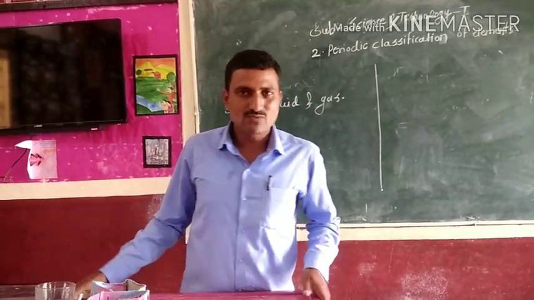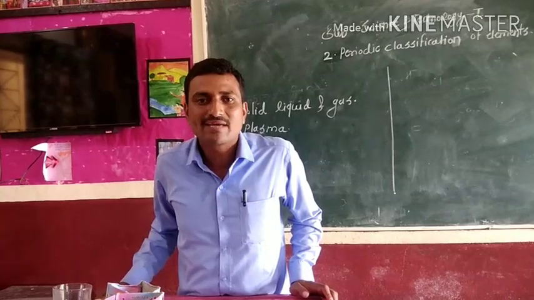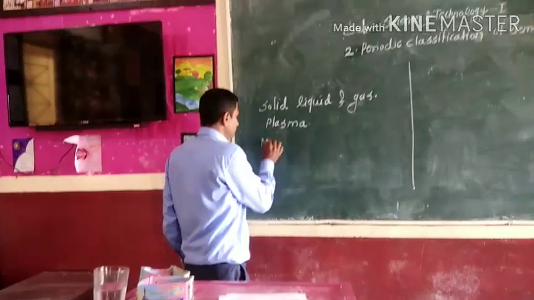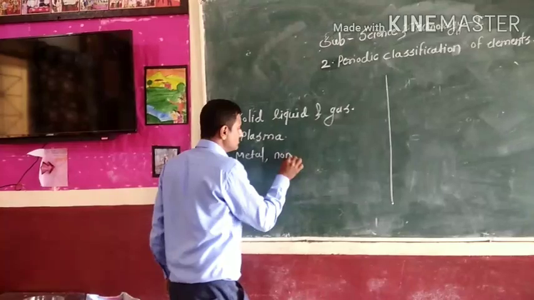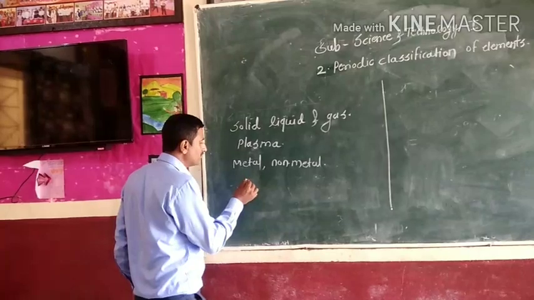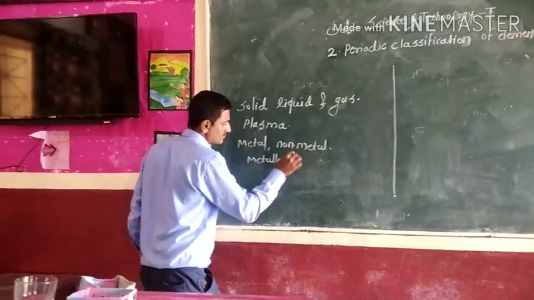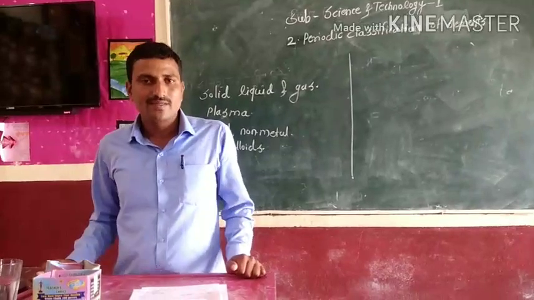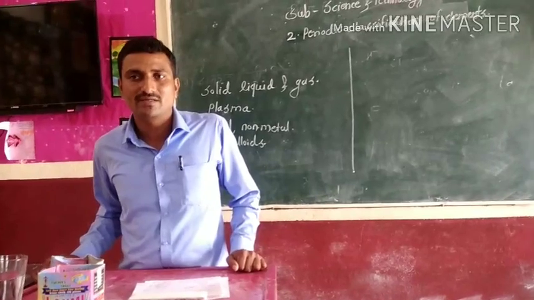Then next question: what are the types of element? Your answer is metal, then non-metal, and the third type is metalloids. Metalloids.